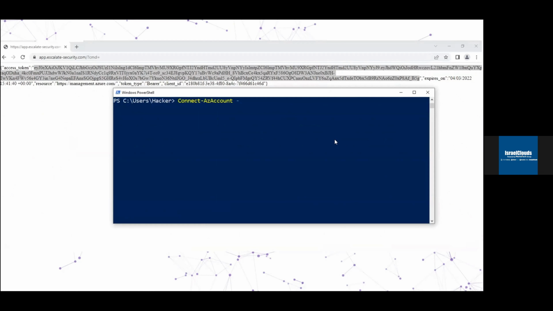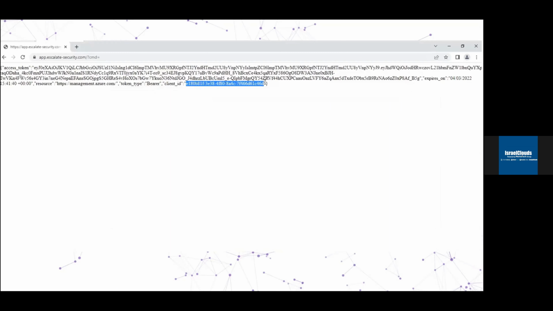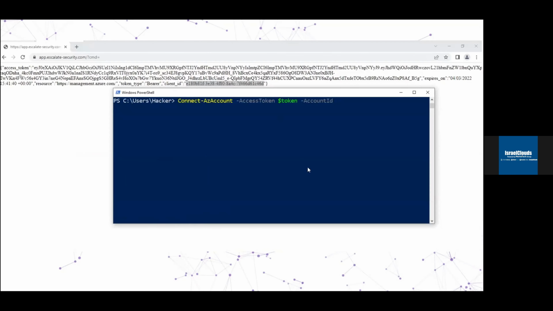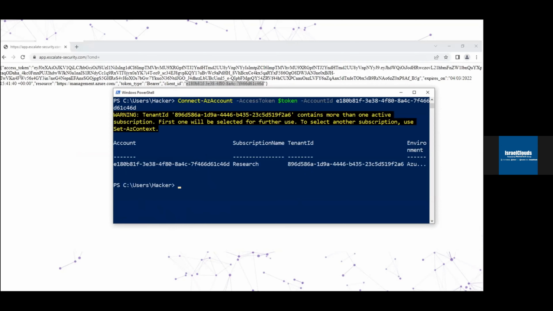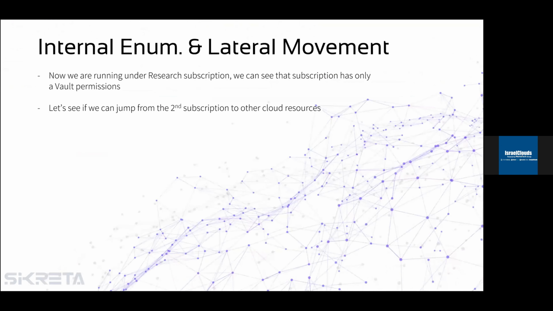We'll provide our access token, and we will provide the account ID, which is the client ID returned to us in the JWT response. Wait a few minutes and see. We are already logged in. Great, so we have a connection to the research tenant.